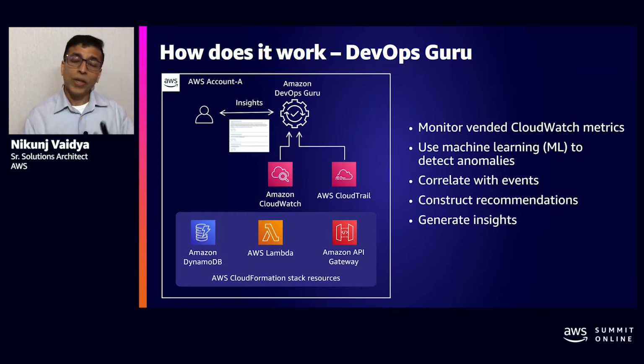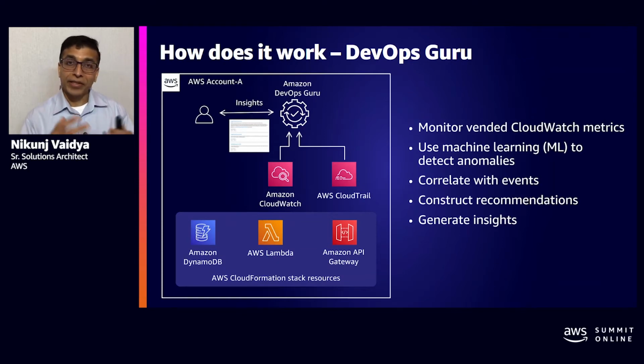When it detects an anomaly for a particular metric, it will look up the CloudTrail logs for the enrichment data. As you would imagine, CloudTrail is basically the service where pretty much all the AWS API calls are recorded. It will use those logs and fish out only the events which are relevant to these anomalies which have cropped up. It will use those events, correlate them, and based upon that, it will generate recommendations.